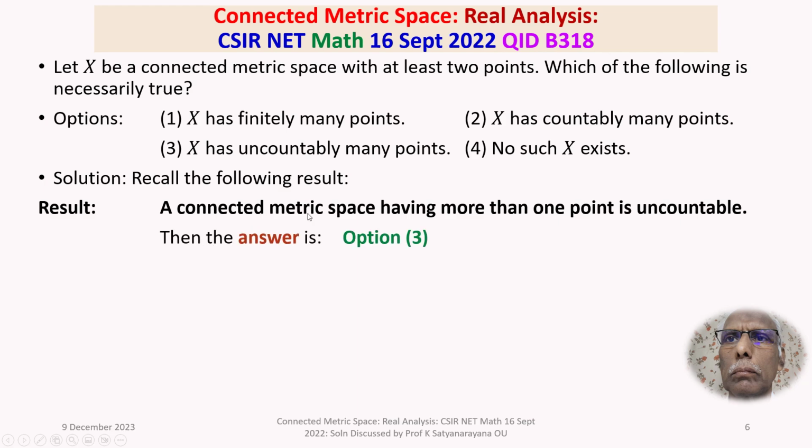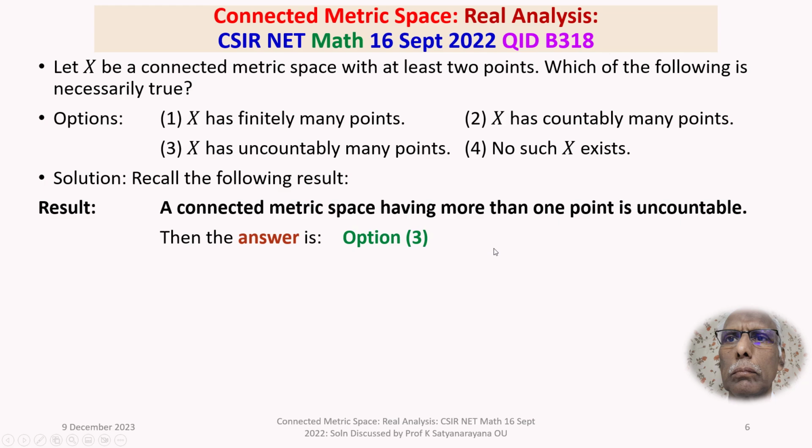Then the answer is option 3. So that closes the discussion of the solution. If you know this result, then option 3 is your answer, and you get the full marks for this one.